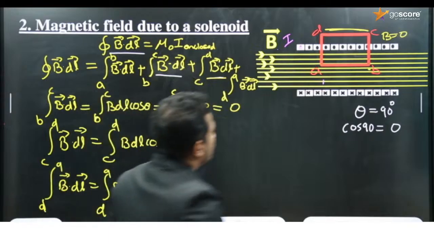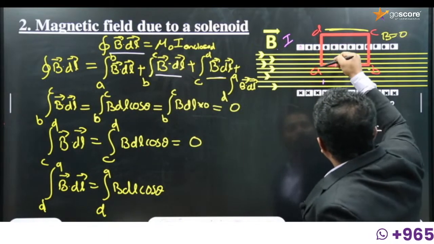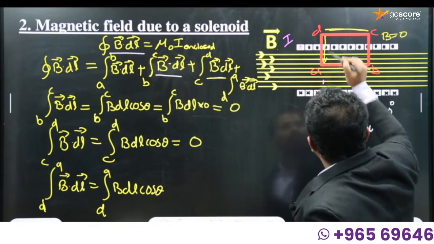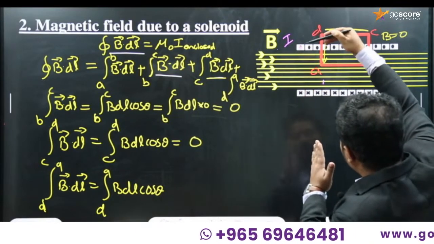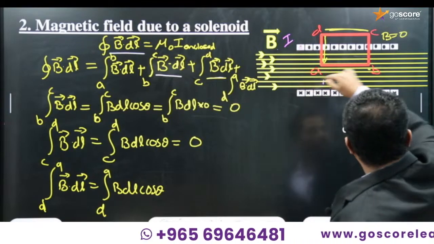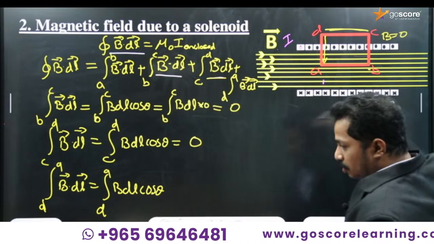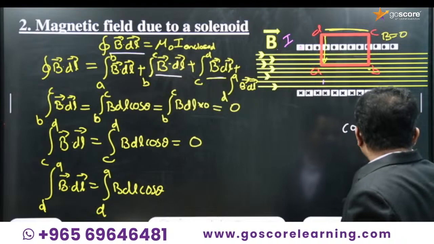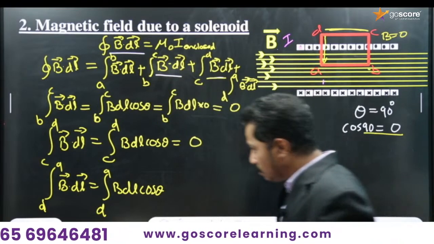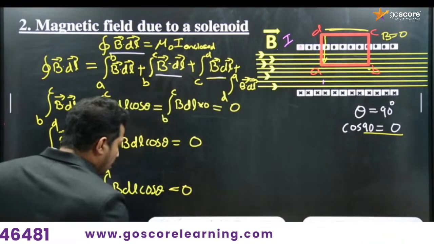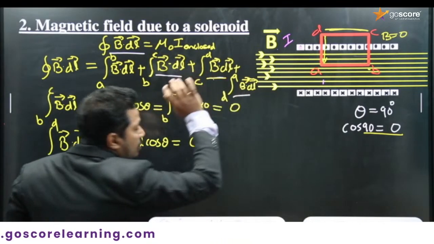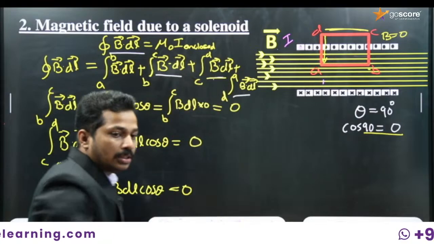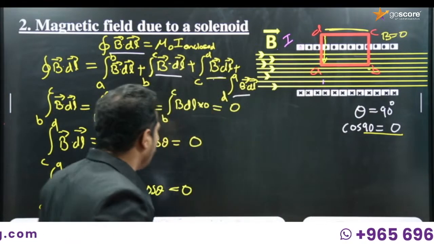What is theta here? For D to A, this is the direction of D to A, this is the direction of L, and this is the direction of the magnetic field. So the angle is 90 degrees. Cos 90 is 0, so again it is equal to 0. So the second, third as well as the fourth term are 0. How simple is this?